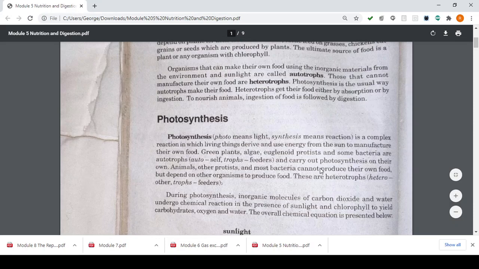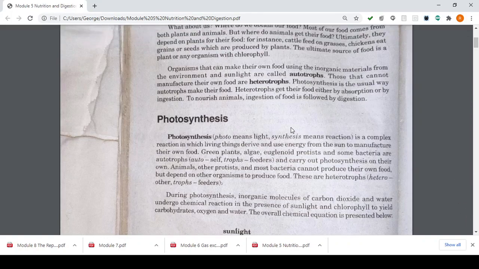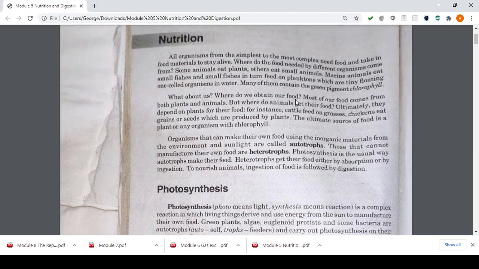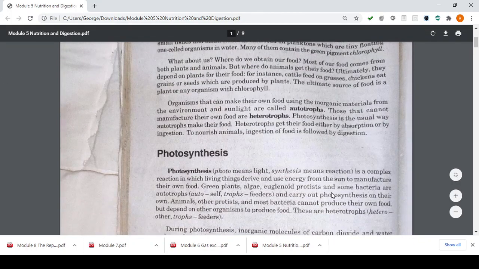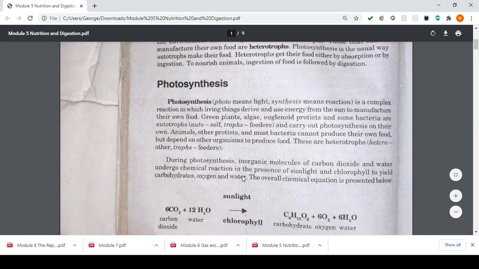Animals other than protists and most bacteria cannot produce their own food, but depend on other organisms to produce food for them. For example, we humans are heterotrophs. We heterotrophs depend on other organisms or animals to get our daily nutrition so that we can live. Again, those that cannot produce their own food are called heterotrophs. We as humans are examples of heterotrophs.